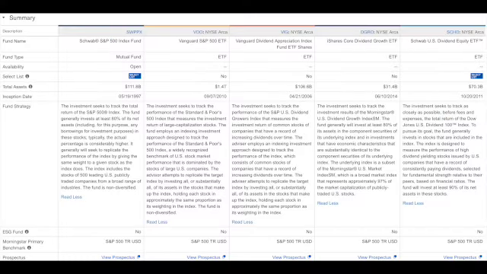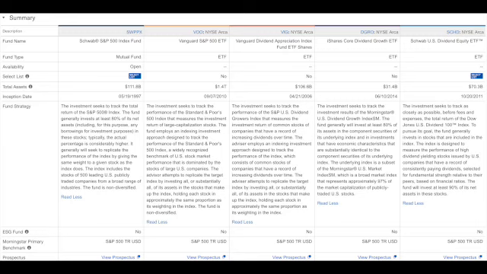We're going to start off here with the summary. We're going to look at the Schwab S&P 500 fund. Total assets of 111.8 billion. Inception date 1997. The fund strategy seeks to track the total return of the S&P 500 index. We go over to VOO. It's basically the same strategy. VOO has 1.4 trillion, a lot bigger fund. The inception date is 2010.